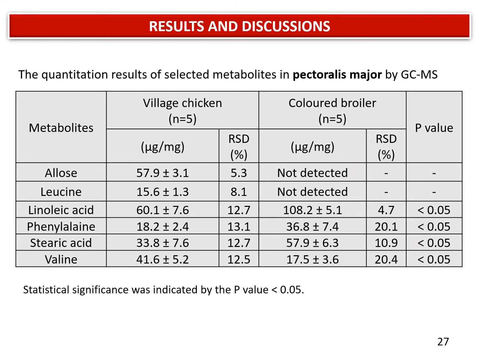This table is the quantification result of pectoralis major for both village chicken and colored broiler using the validated extraction methods. The number of replicates selected is 5 chickens per breed. The quantification results show that village chicken had higher amounts of allose, leucine, and valine, while colored broiler contained higher linoleic acid, phenylalanine, and stearic acid. Interestingly, in this study, allose and leucine were only quantified in village chicken and non-detected or below LOQ for colored broiler.